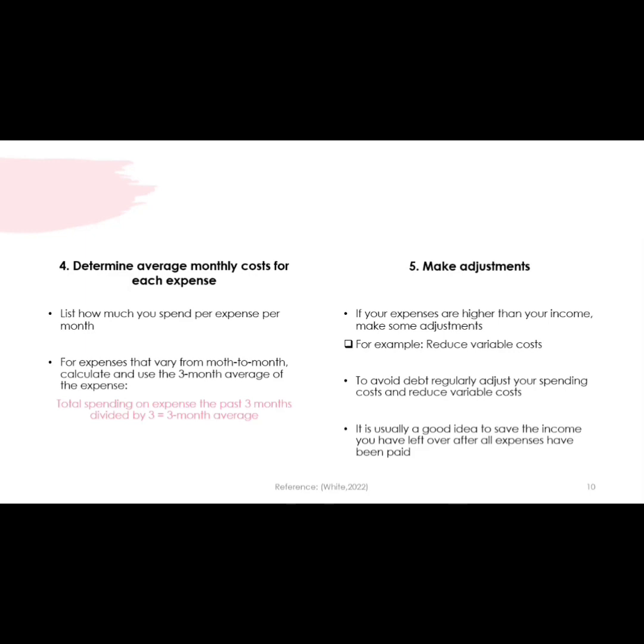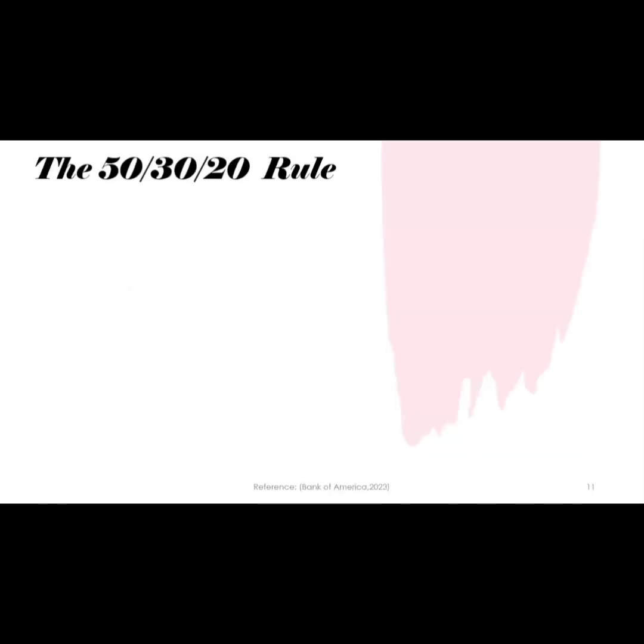Then lastly, make some adjustments. If you see that for the month your expected expenses are going to be higher than your expected income, you need to make some adjustments to make sure that everything with your money works out for the month. For example, you can reduce your variable costs. To avoid debt, regularly also adjust your expected spending costs as well as actual spending costs and reduce variable costs. It is also usually a good idea to save the rest of the income you have left at the end of the month.